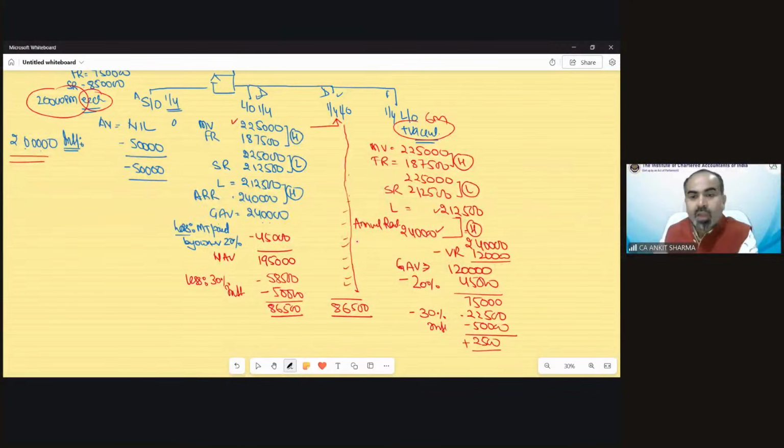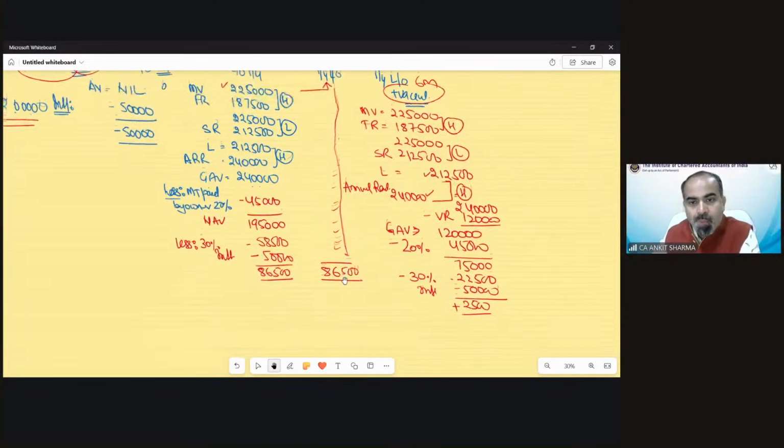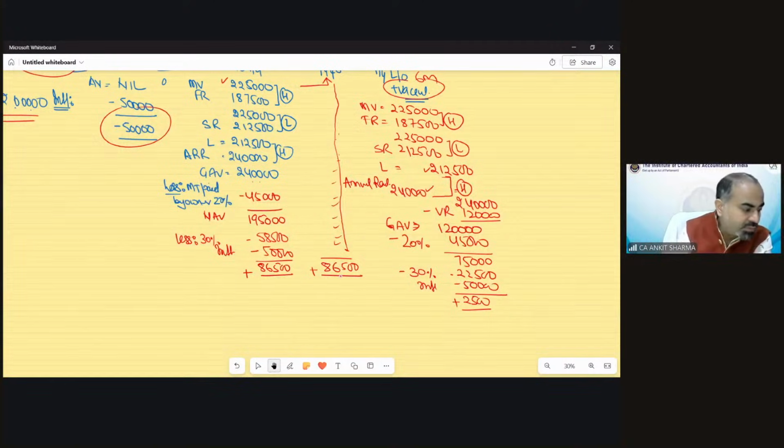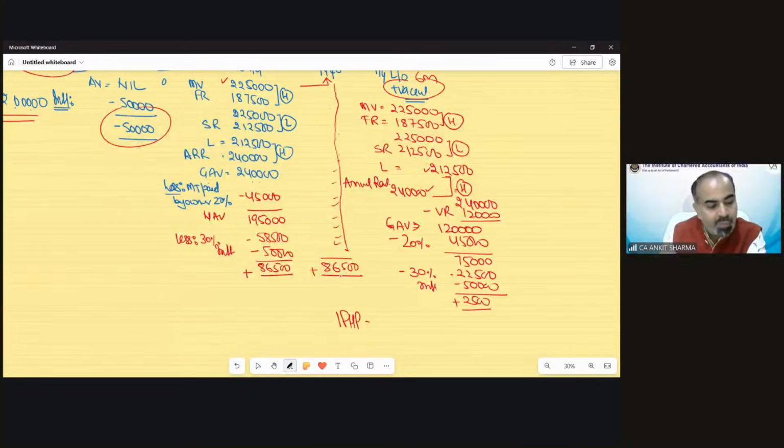I hope it's clear. So now if you see, the total house property income is 86,500. This is income, income, income, and this is loss. That would be income from house property would be 1,25,500 rupees.